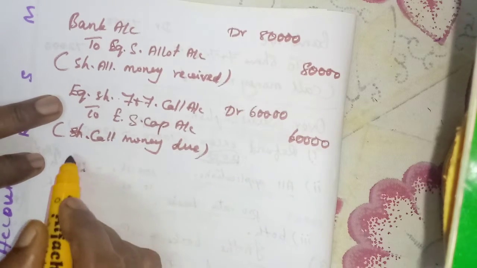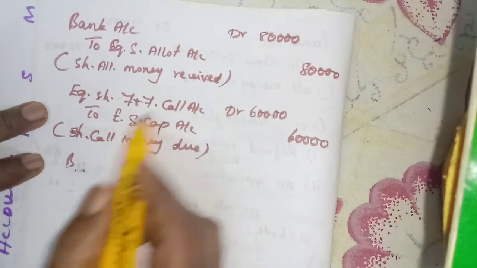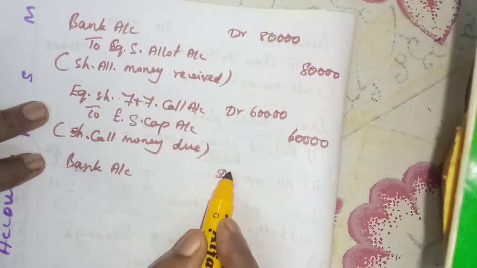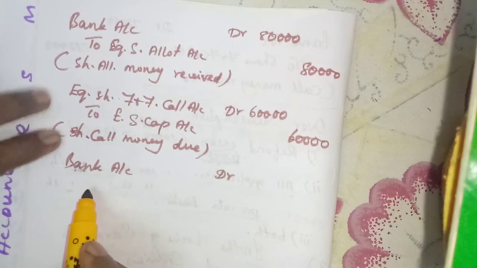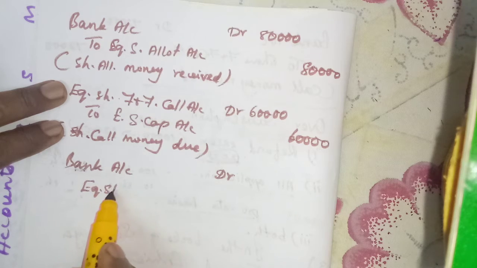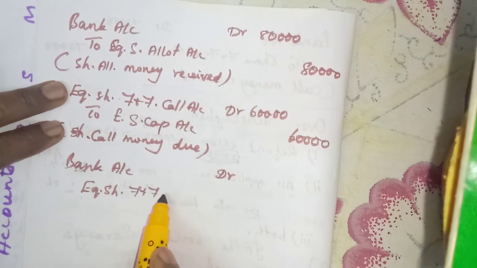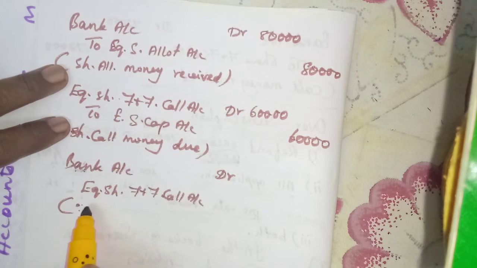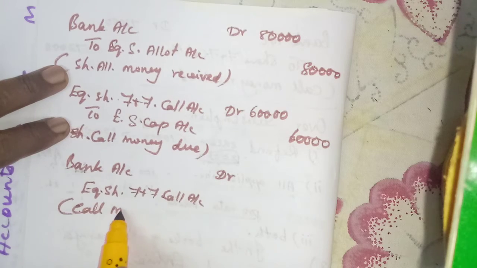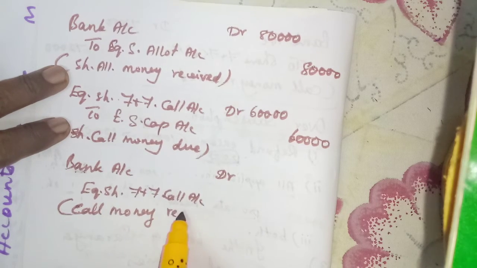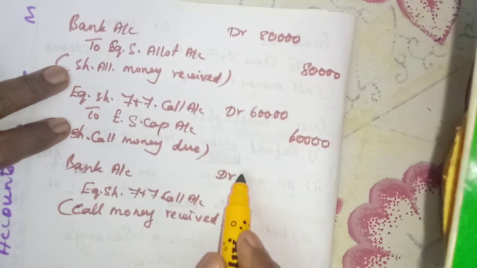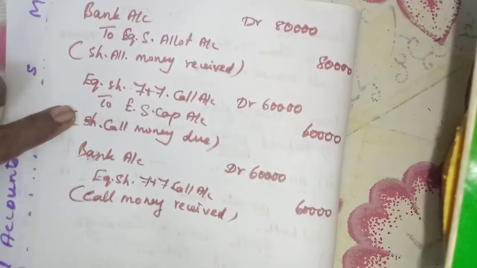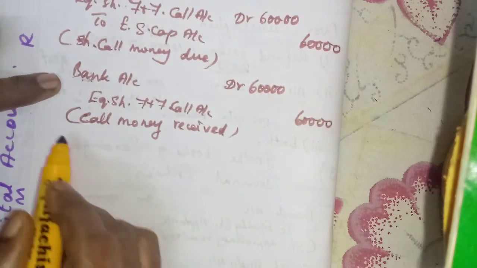Then this money received: bank account debit to equity share first and final call account, call money received. You have to leave one line between two entries. Amount is 60,000. Okay, completed.